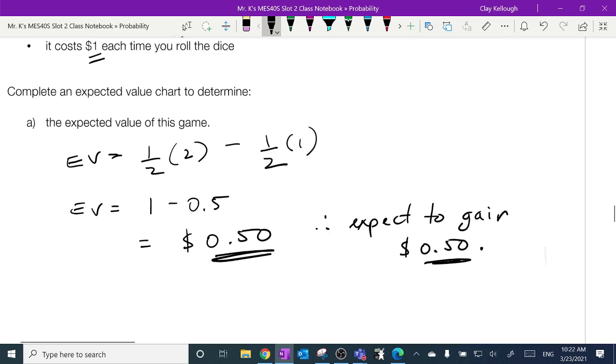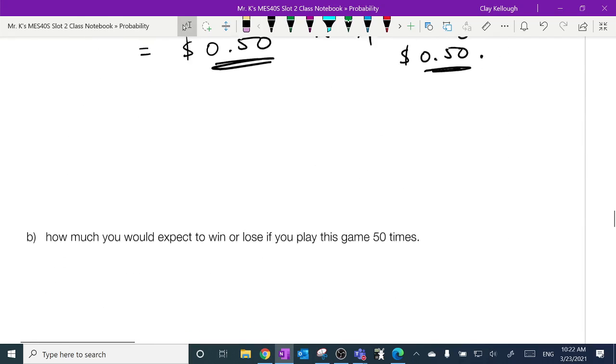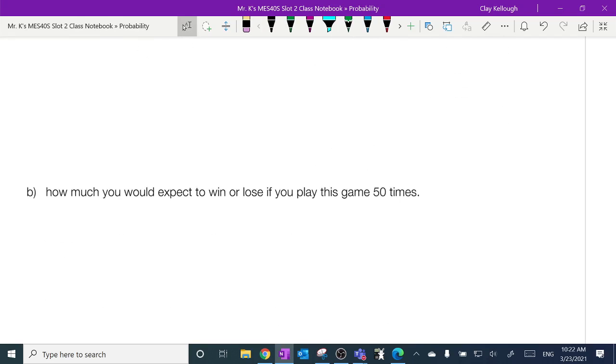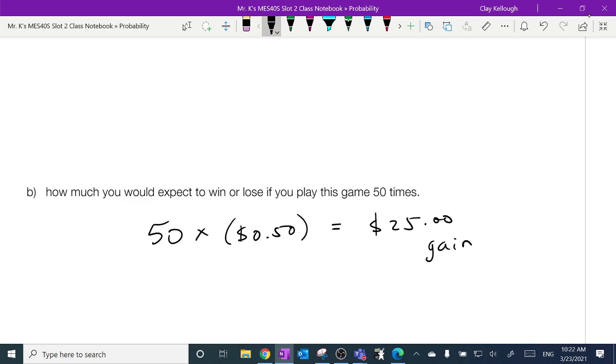And here's that same question for part B again. Getting tired of this question. Suppose we played it 50 times. Well, that's the same answer it was before. 50 times 50 cents is equal to $25. Again, expecting a $25 gain.